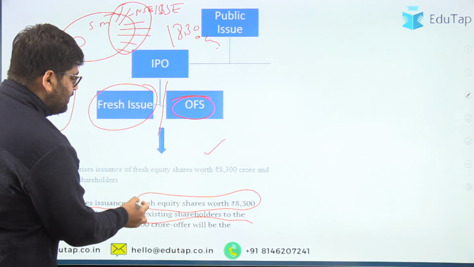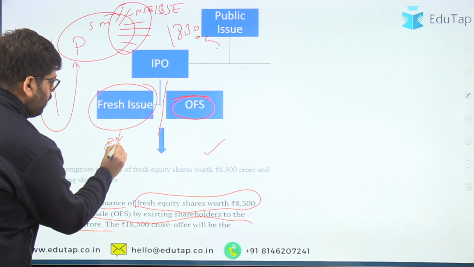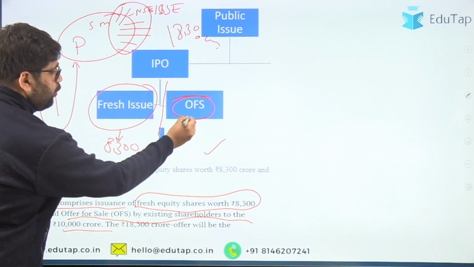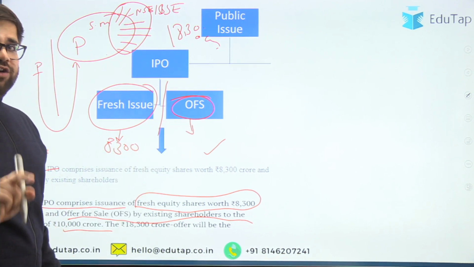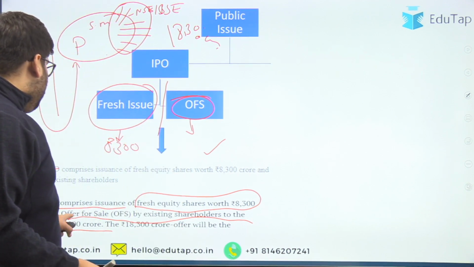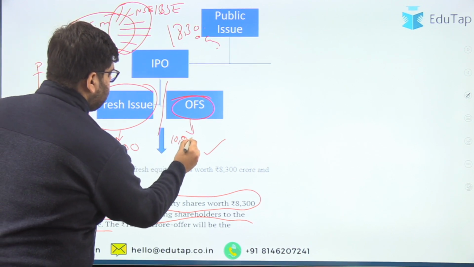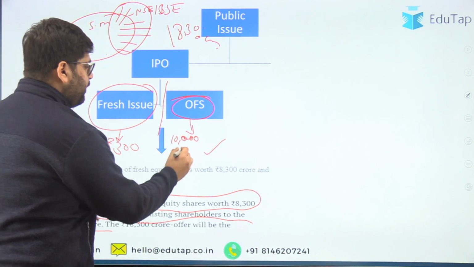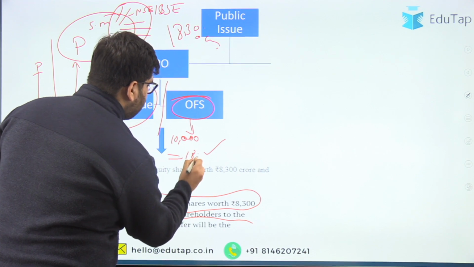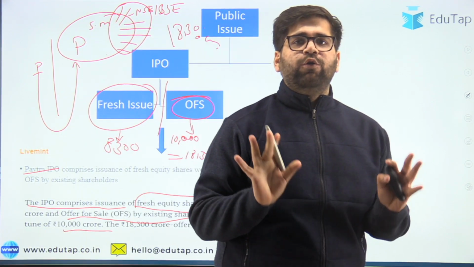They have said that the fresh equity is 8,300 crore. And what is the OFS component? I have already told you, it's the existing shareholders selling their stake. OFS amounts to 10,000 crore. So the total becomes 18,300 crore. This is what a real life example of an IPO looks like.